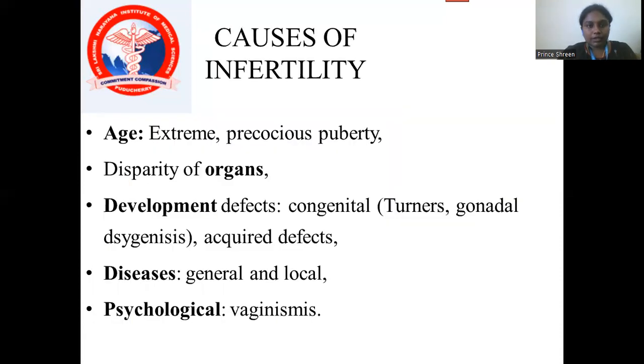So what are the causes of infertility in females? First one, age, that is extreme, precocious puberty. Females get these causes, and disparity of the organs, and development defects, that is congenital, that is Turner's and congenital dysgenesis and acute defects. Disease will be general and local. Psychological will be vaginismus.